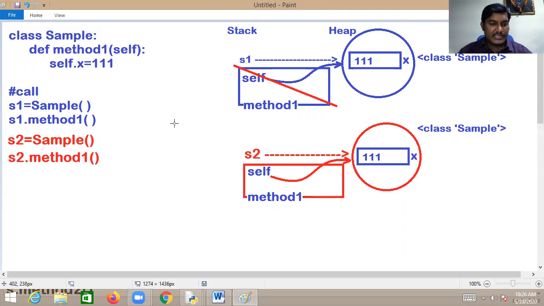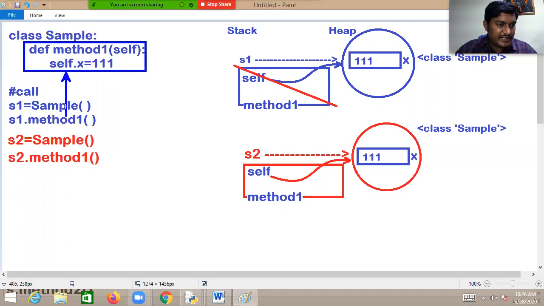Whenever the function is called, the control jumps from here to there and executes the series of statements. After executing all of them, the control comes out.